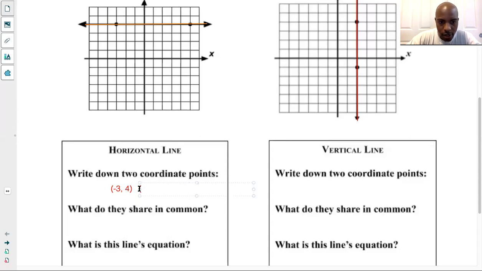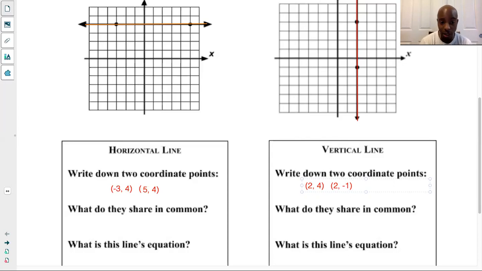And let's say you also did 2, 4, 5, 4. So 5, 4, right? Let's say these were the 2 that you wrote. Awesome, beautiful, right? Those are 2 points. What about the 2 that are on the vertical line? Let's say you picked +2, 4. And let's say you also picked +2, -1, right? Something like this. These are those points that are there for you, right? The next thing is this.